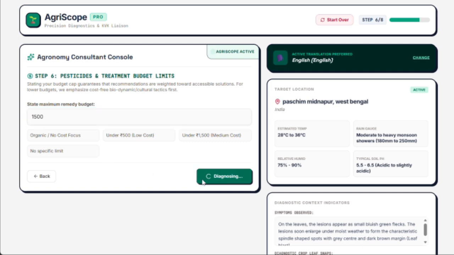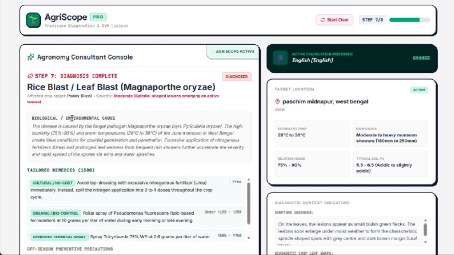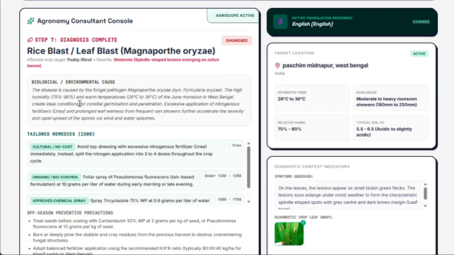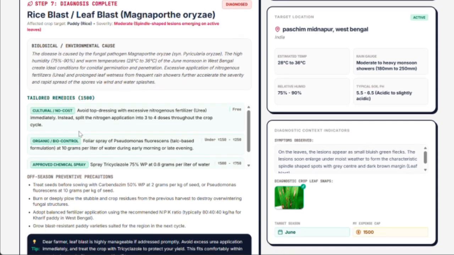Let's say it's 500 rupees. Here come the causes of the disease, tailored remedies according to our budget, and preventive precautions.